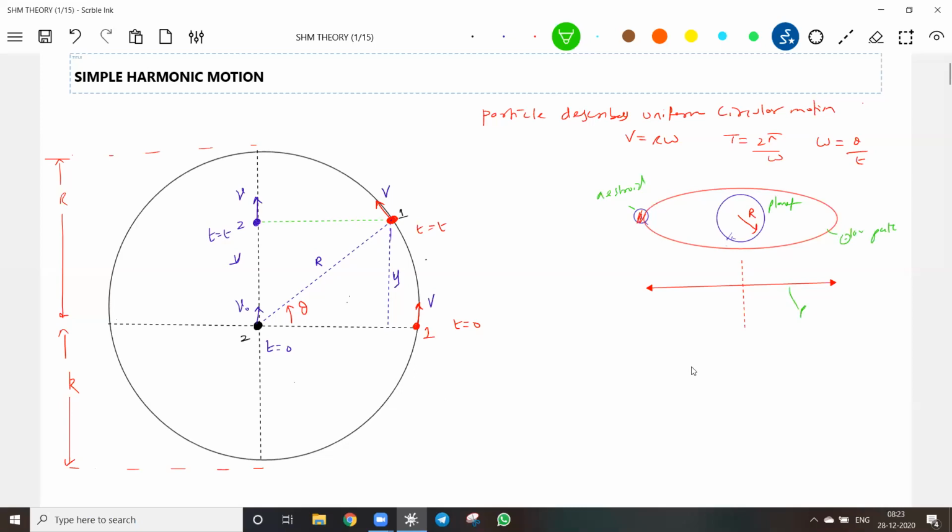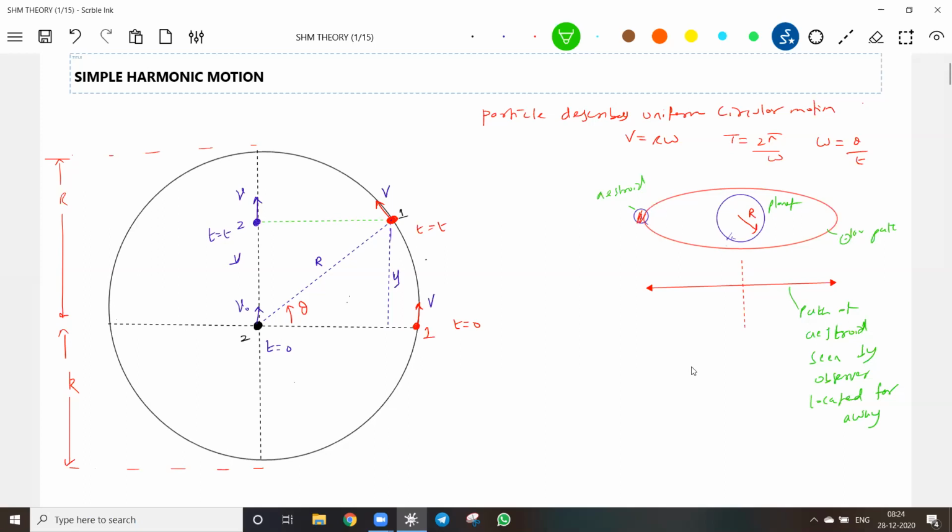There's a path of asteroid seen from observer, from far away, seen by observer located far away. What is this circular path?